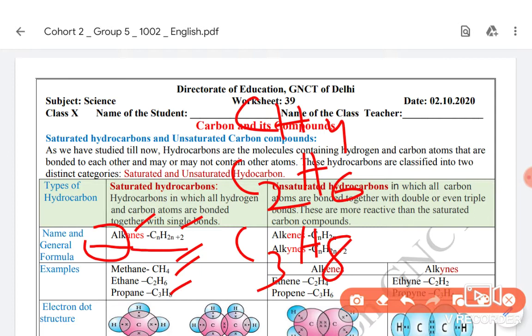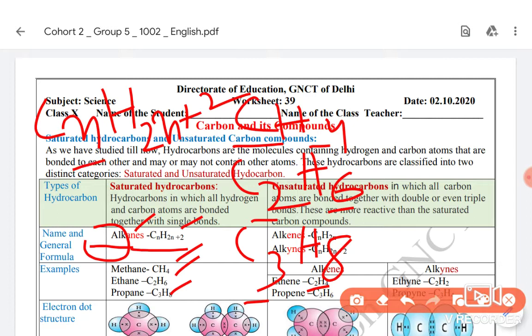Now if we generalize, if there is one carbon atom, hydrogen atoms are 4, two carbon atoms, hydrogen atoms are 6. If you know arithmetic progression in math, you can generalize to arrive at a formula: CnH2n+2. The number of hydrogen atoms will be double the number of carbon atoms plus 2 in saturated hydrocarbons. That will become their general formula.